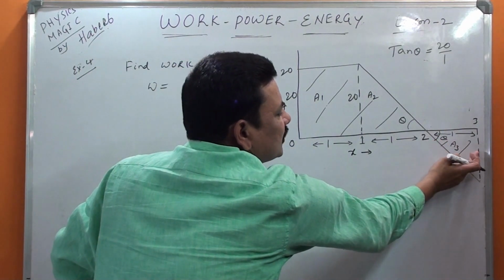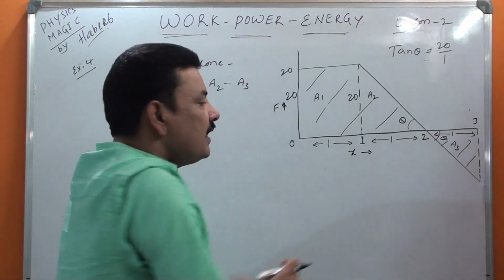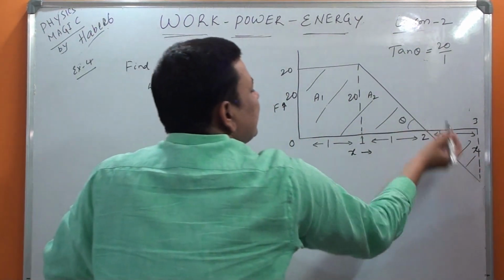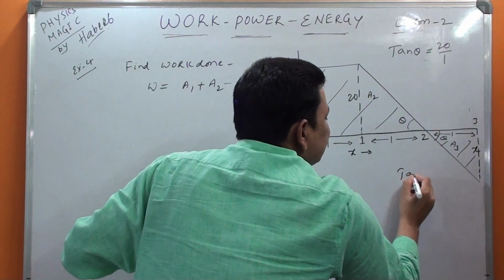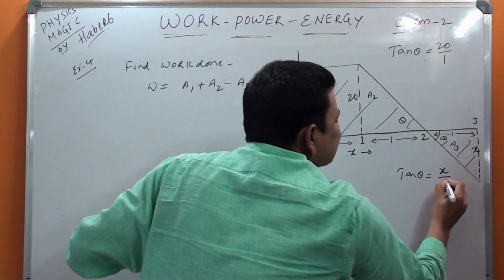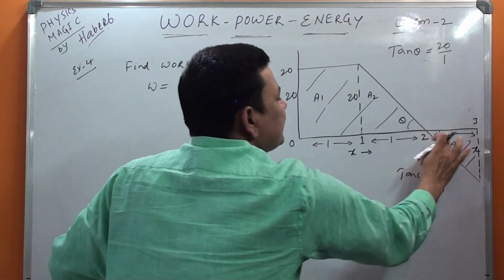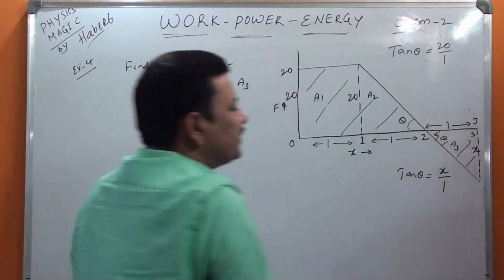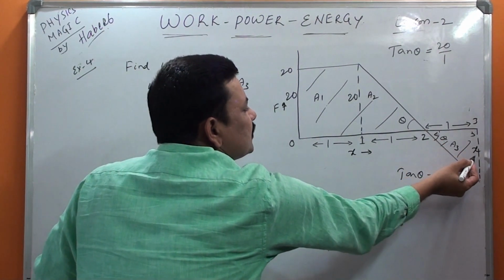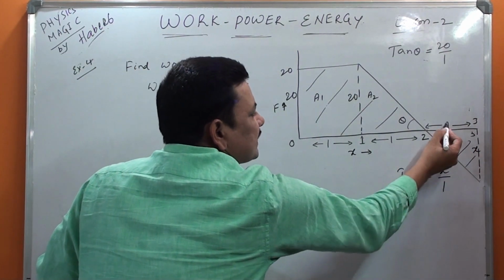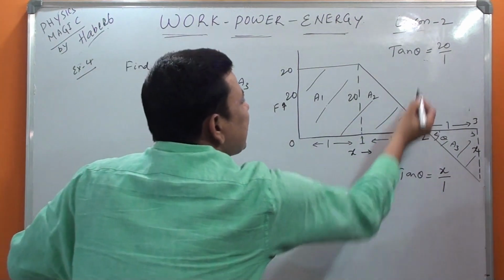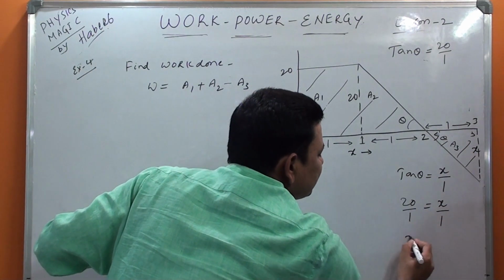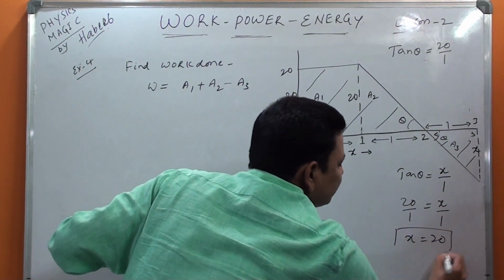Same tan theta here also you write. Because tan theta is equal to opposite by adjacent. Opposite we don't know. Let us suppose it is x. Then in this triangle you can take tan theta is equal to x by 1, opposite by adjacent. Opposite is x and adjacent is 1. But this tan theta from here we got 20 by 1 is equal to x by 1. Therefore x is equal to 20. You got it?